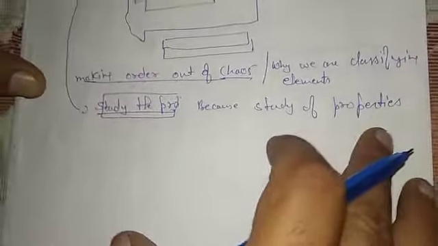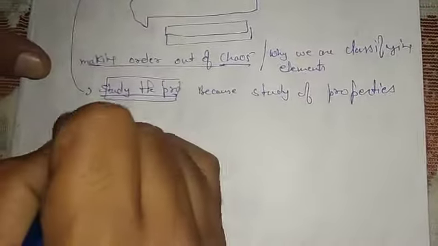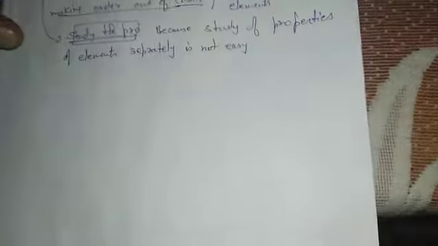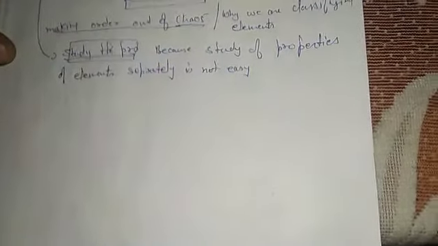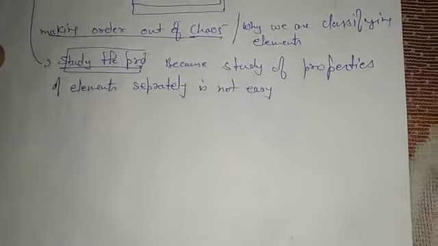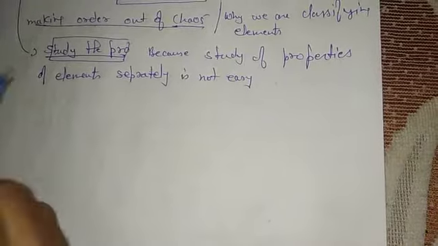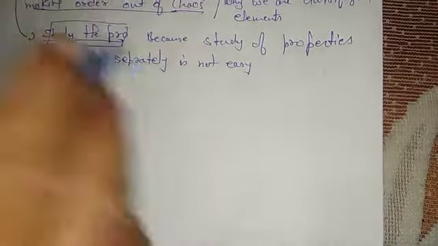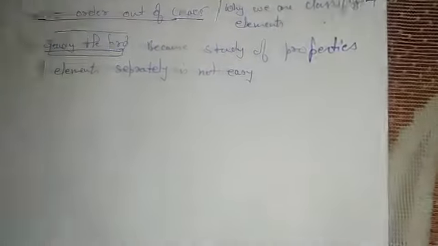The study of the properties of elements separately, each and every element, is not easy. So that's why the first thing we do is classify the elements, making order out of chaos.